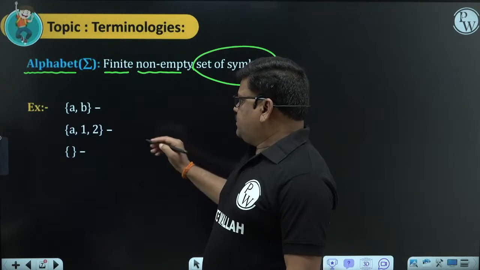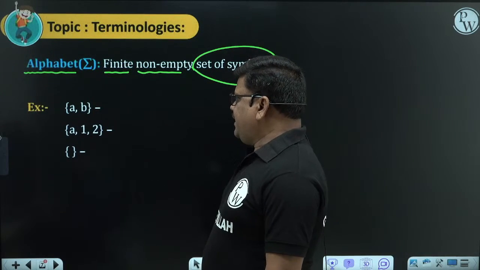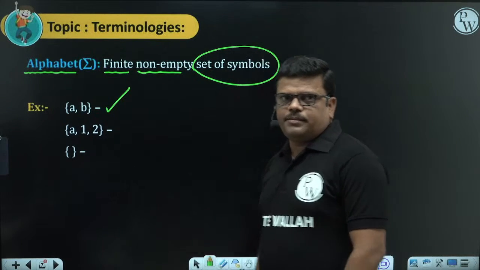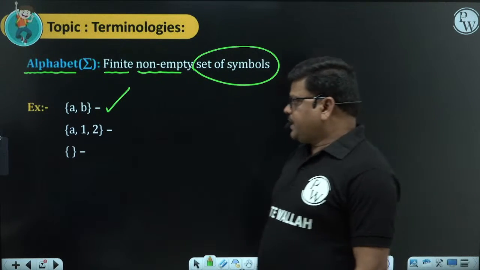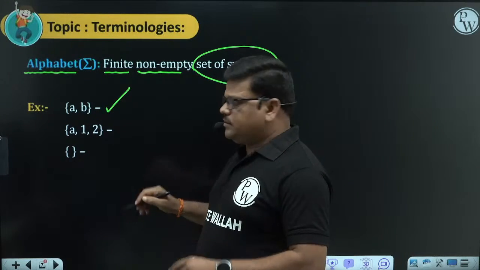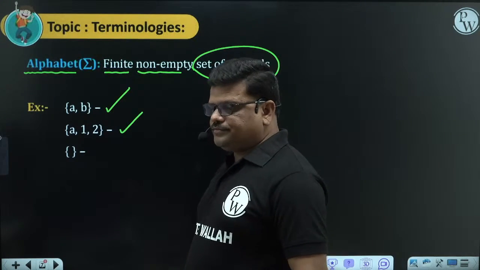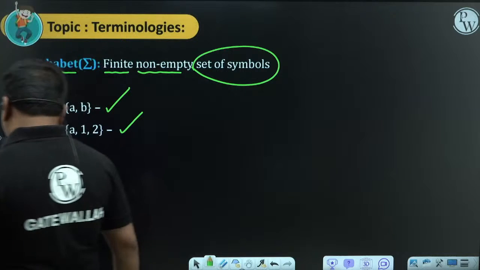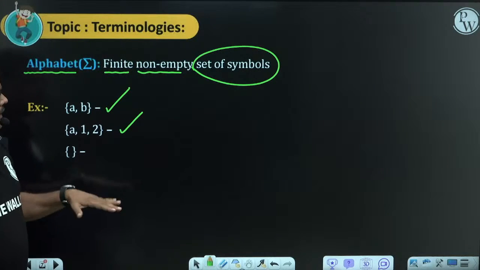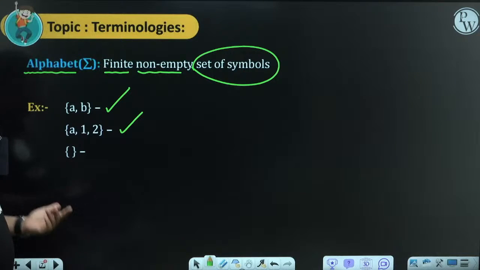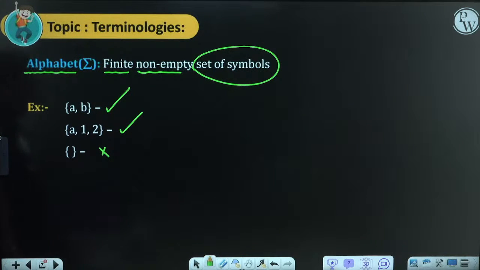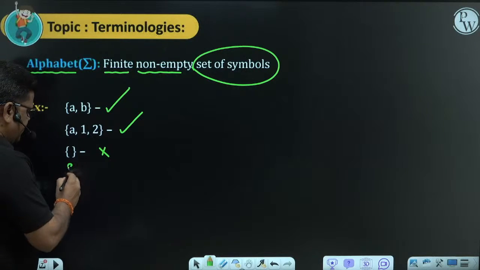Set of symbols. Is the first one a valid alphabet or not? We have two symbols here, valid alphabet. Is the second one an alphabet, A, 1, 2? Any set of symbols is an alphabet. Third one, is it an alphabet? Alphabets should be finite and non-empty. It is empty here. This is not an alphabet. I am writing something here.